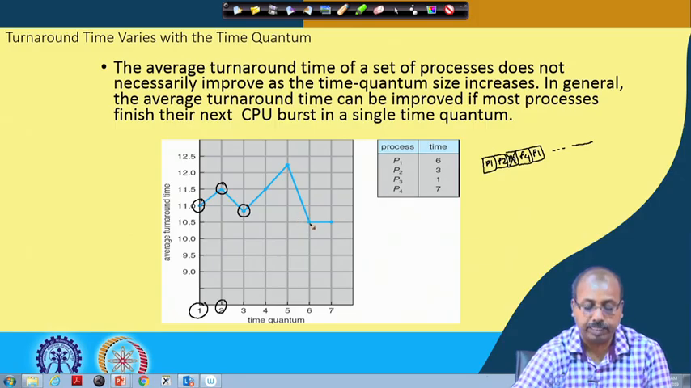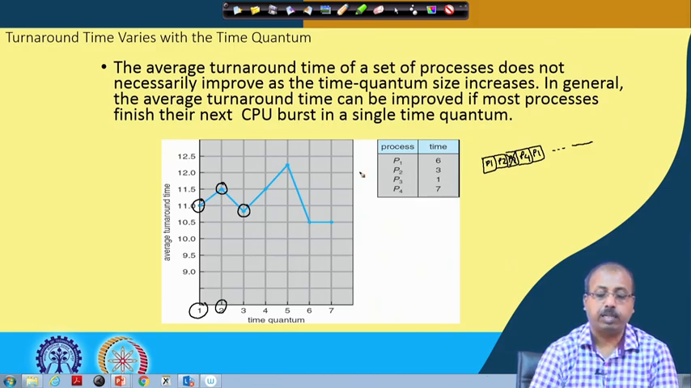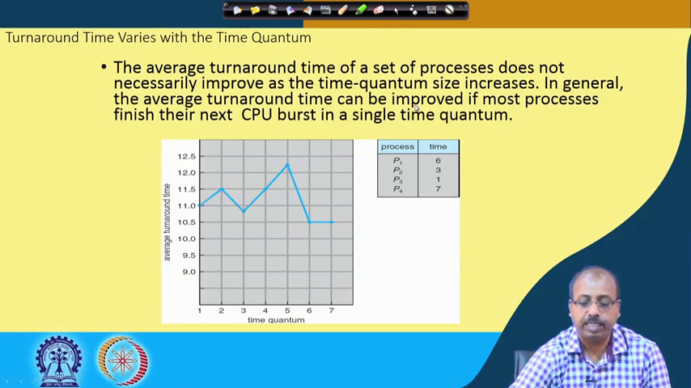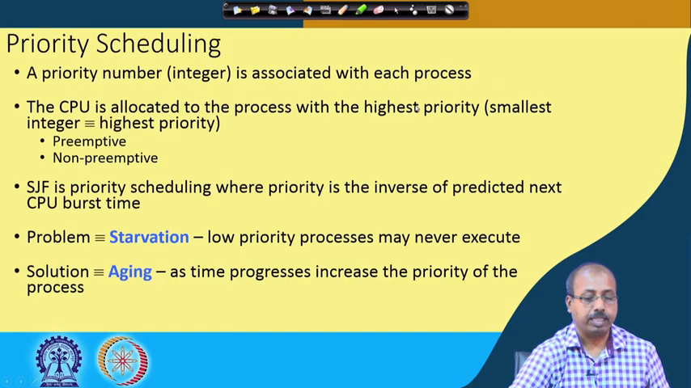But it is not mandatory. When you are going from 6 to 5, the turnaround time increases significantly, and again going from 5 to 4, and 5 to 3, turnaround time reduces. So, there is no generic behavior of this graph. The only thing is that if it is close to the burst size of the individual processes, then the average turnaround time will be minimized. So, this gives us some guideline about how to select the time quantum size.